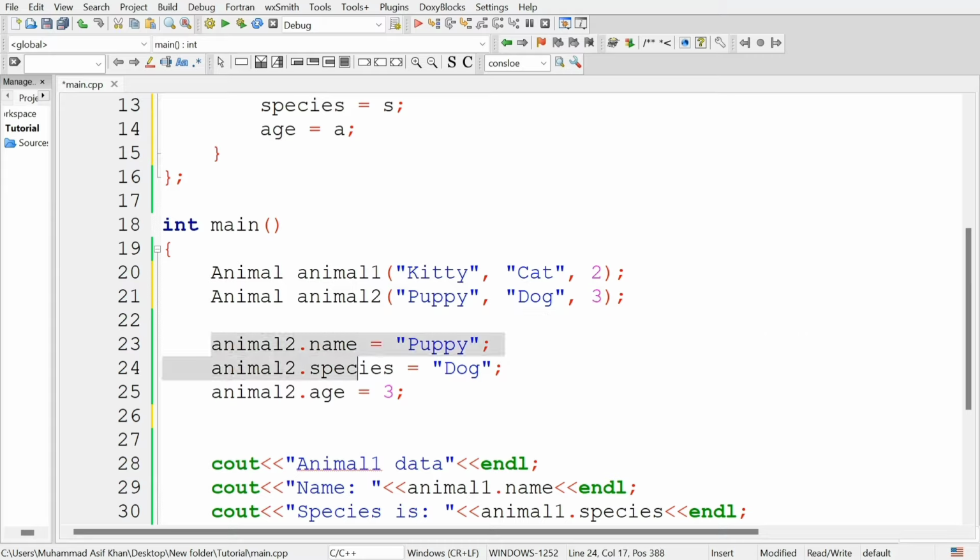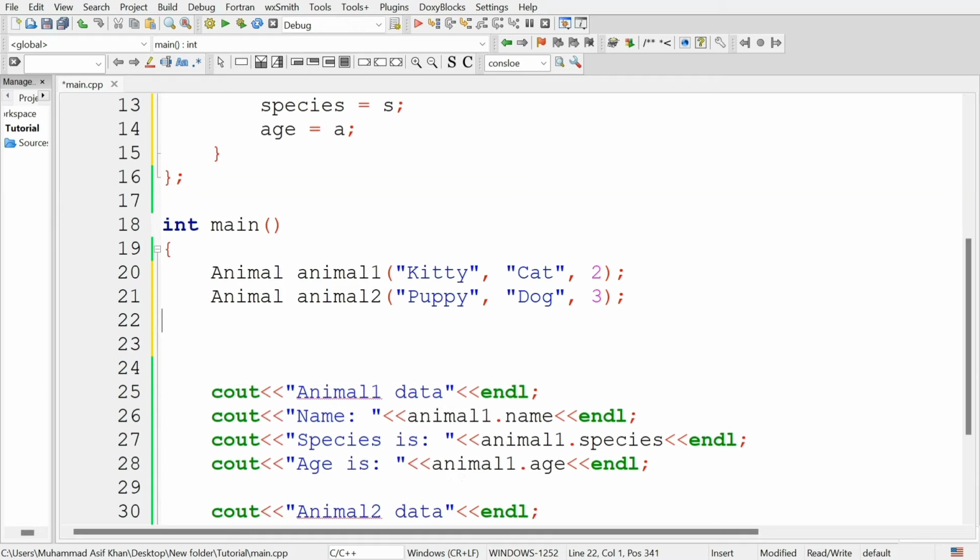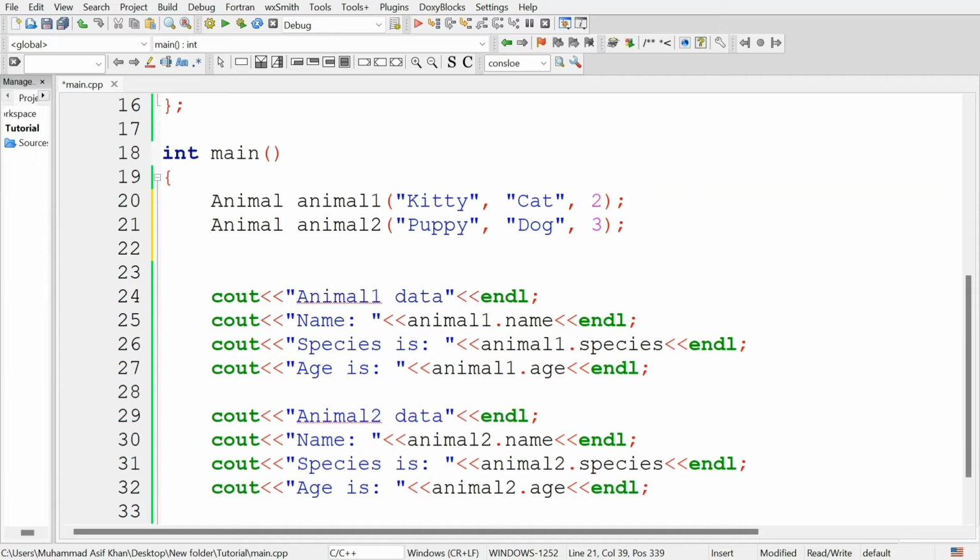Now we created two objects using the constructor and initialized them using the constructor. And if I run the program, it will work similarly to the initialization that manually assigned the values to attributes.